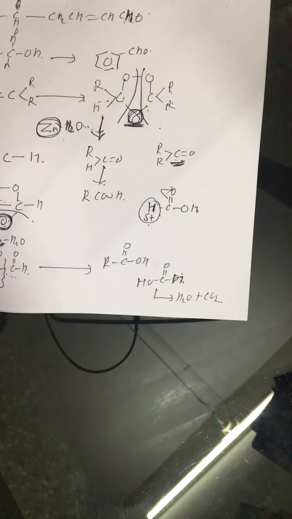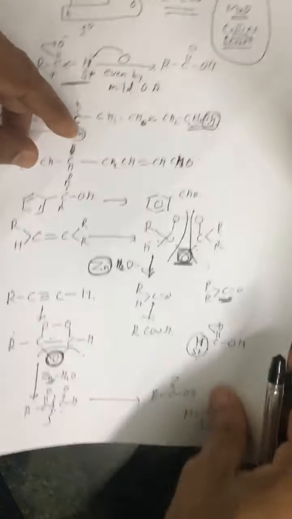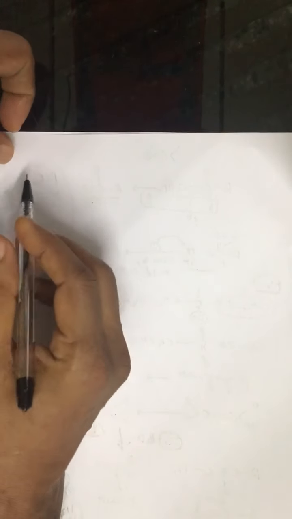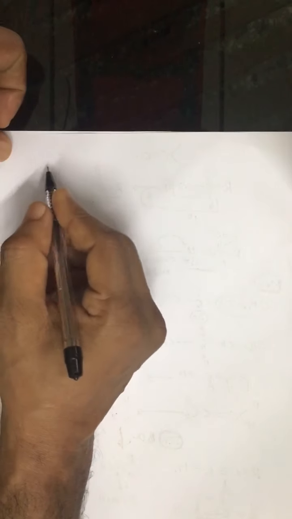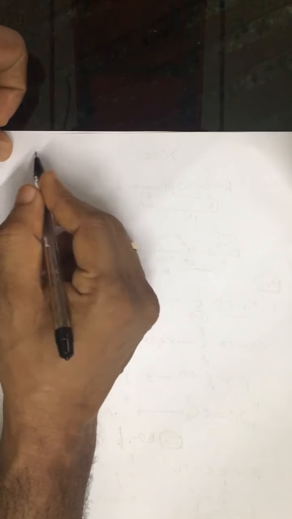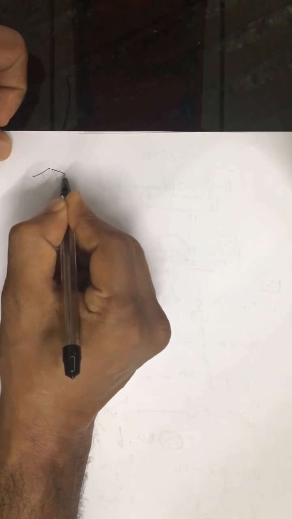Alright, regarding formic acid there is another question. Formic acid is the compound in which we have two functional groups. One is the aldehyde group and the second is the acidic group. So that point is also very important. And formic acid also has reducing property due to the presence of this aldehyde group.